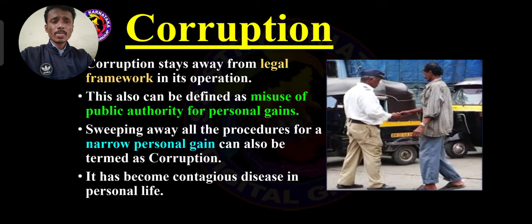Like here, one auto driver giving money to a traffic constable. In the sphere of public life, this is one of the important contagious diseases, a viral disease. This disease spreads from one person to another person. Here the disease means corruption. It spreads from one person to another. So corruption plays a very, very important role. These are the definitions of corruption.